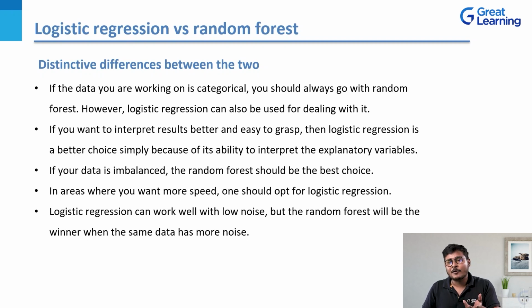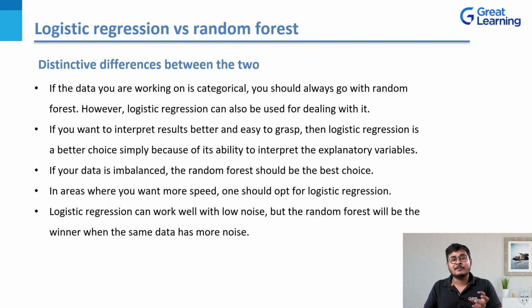You should always opt for logistic regression because, as I had already mentioned, random forest regression generally requires very high computational power because it takes into account numerous decision trees. Here you want more speed and more easily interpreted variables in your data, so you should definitely go for logistic regression. Logistic regression can also work well with low noise.